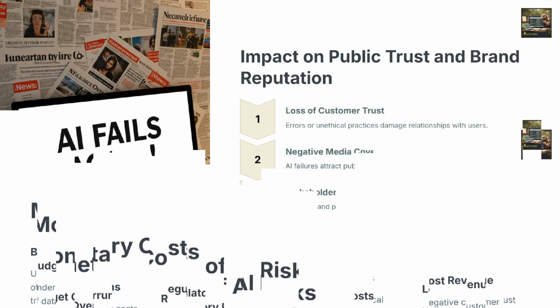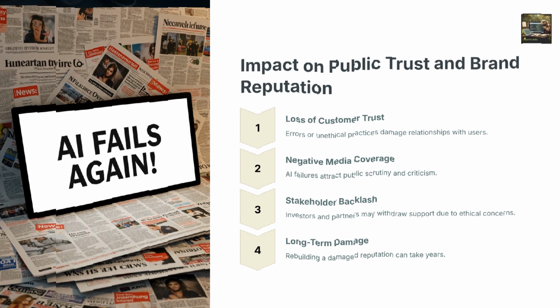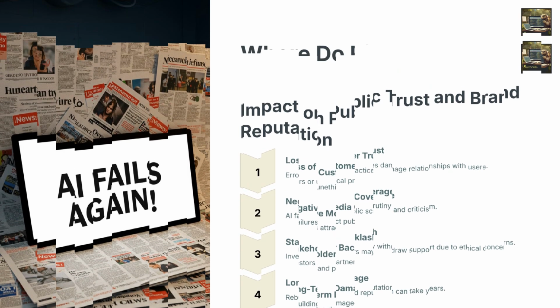Reputational risks can have long-lasting effects. AI failures or unethical practices can damage customer trust, attract negative media coverage, and lead to stakeholder backlash. For example, a biased hiring algorithm could erode confidence in a company's values. Rebuilding a damaged reputation takes time and resources, making it critical to anticipate and address reputational risks before they escalate.